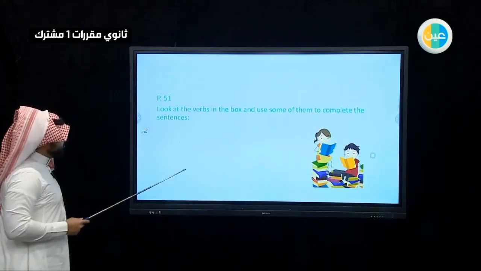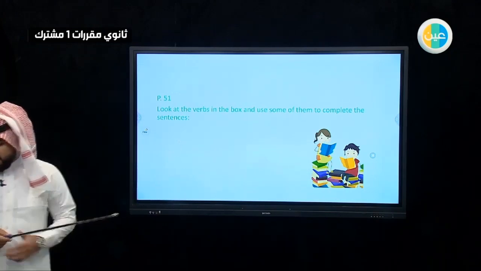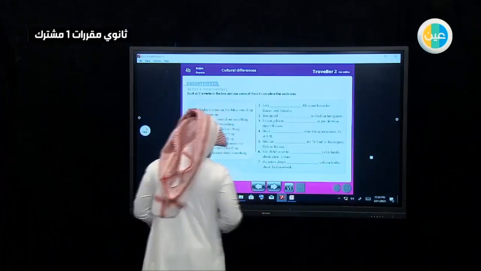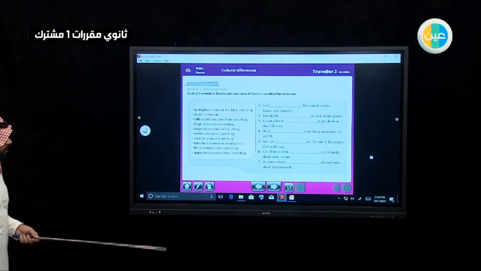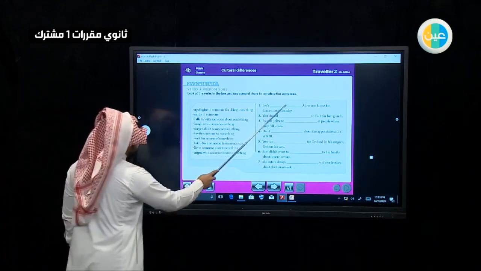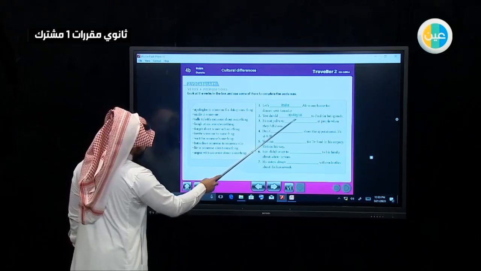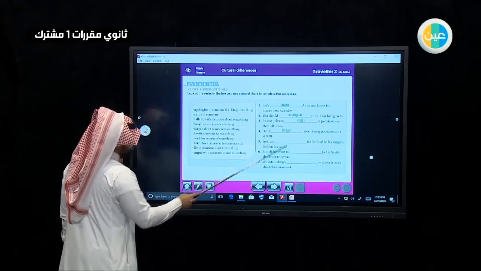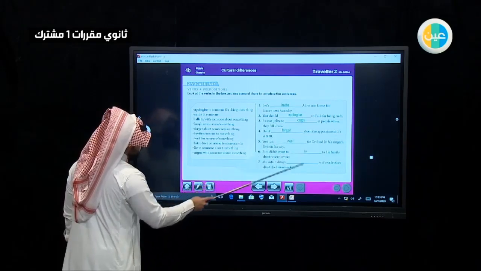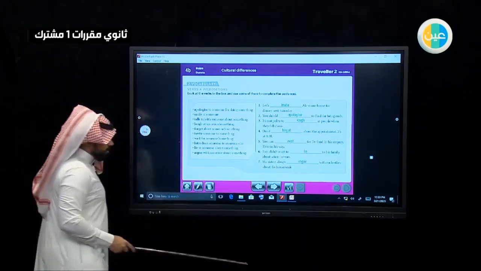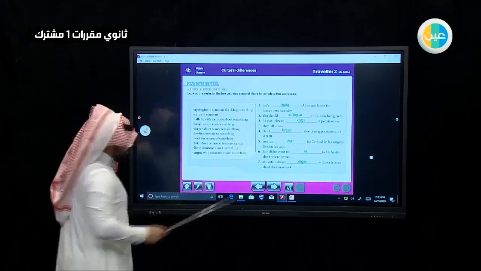Now move to your book, page number 51. Look at the question and try to answer it. Now let's take the answers. So for the first one, it's invite, apologize, laugh, forget, wait, lie, and argue. And you can check the prepositions after these verbs.